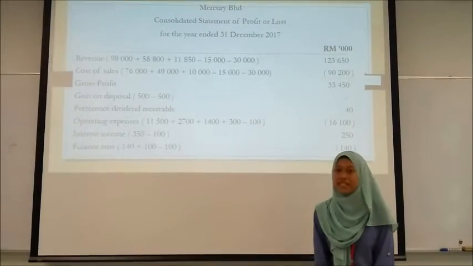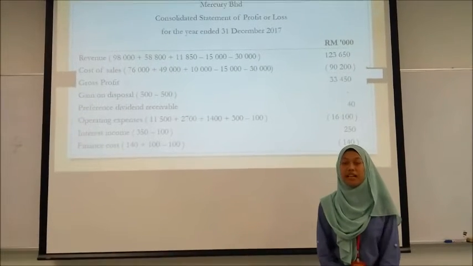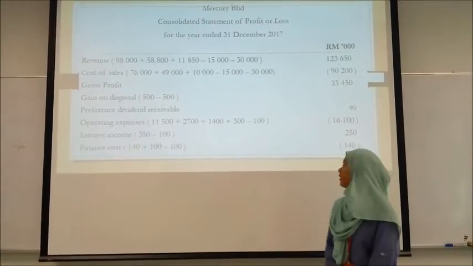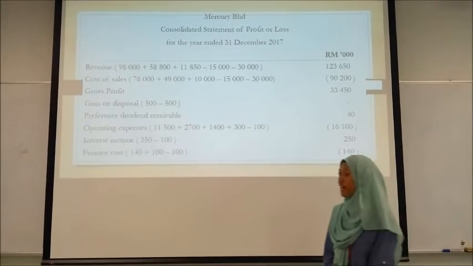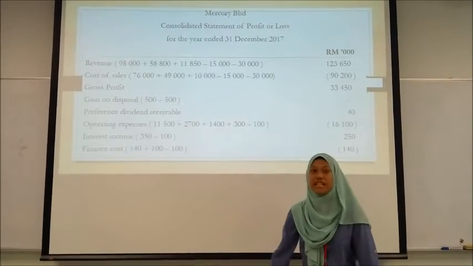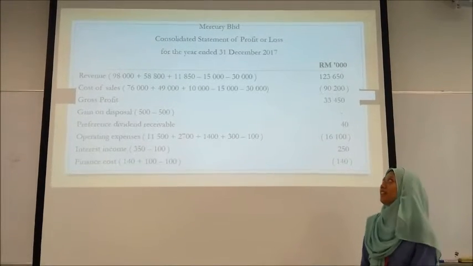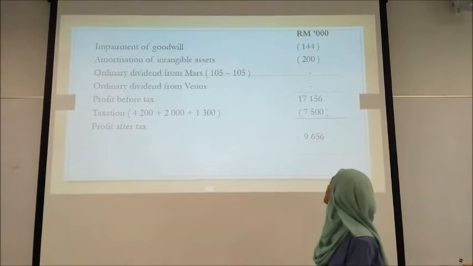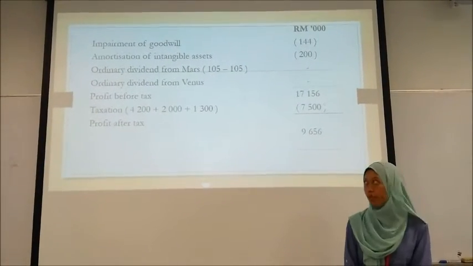16,100. Okay, and next interest income 350 minus 100. 100 is we got from 10% from 1 million debenture. So the total is 250, and minus finance cost we minus 100 because of the interest expense. So the total is we minus 140. After that we will minus impairment of goodwill, which is cost 144.